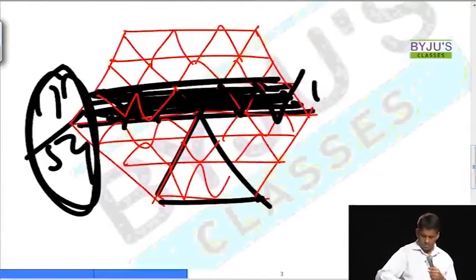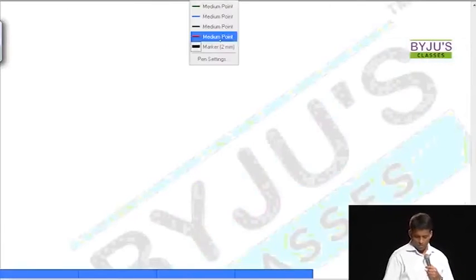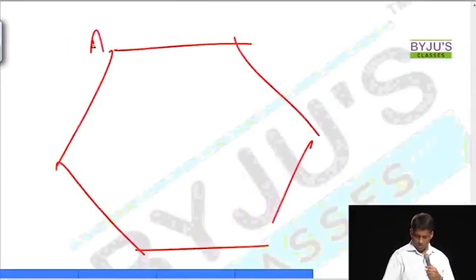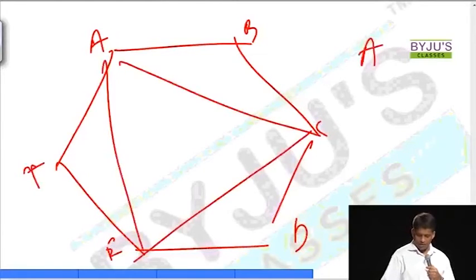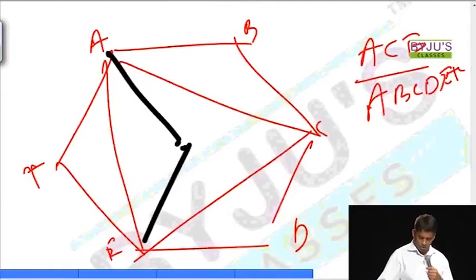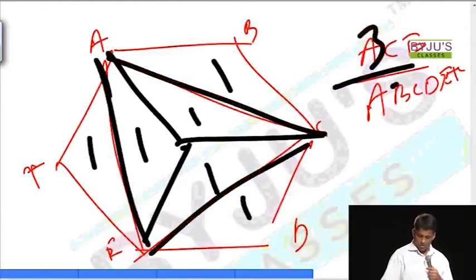Now, these many divisions you're not going to find only. This is a 2003 question, which now I know is as easy as 15 seconds. A, B, C, D, E, F. Finding ACE by ABCDEF is not a question for you. ACE by ABCDEF, how will you count the answer? You will count the answer as 1, 1, 1, 1, 1, 1. Out of 6, 3 are inside. The answer is 3 by 6.